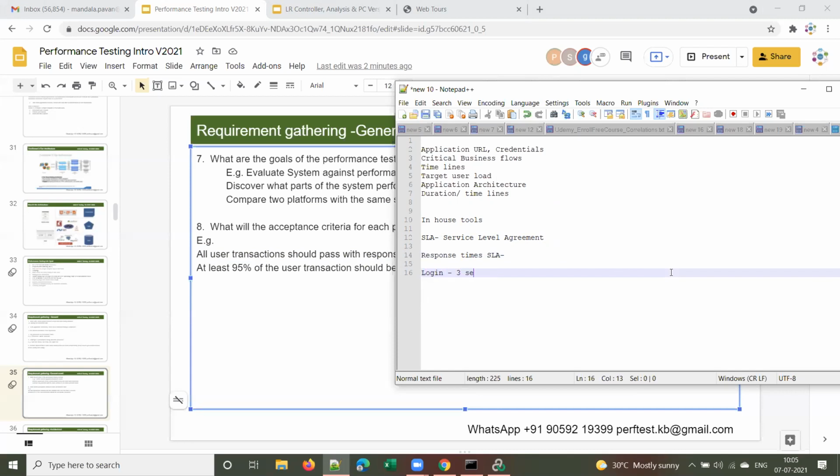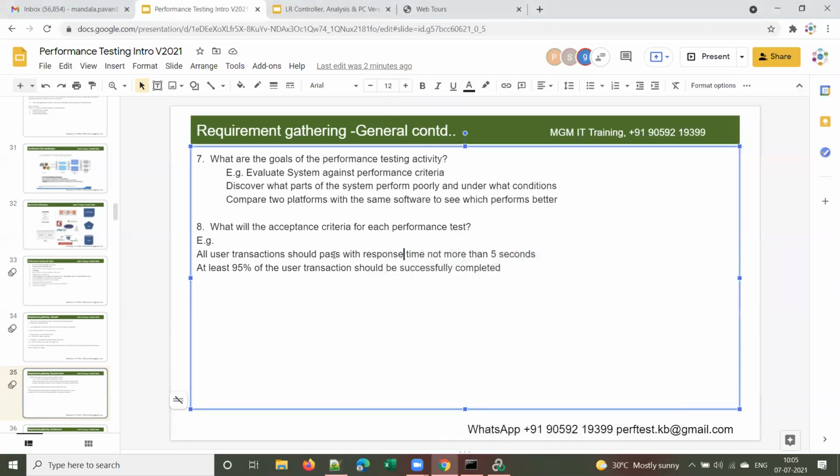The client is expecting that login should not take more than 3 seconds. A report should not take more than 5 seconds. Obviously a report will take more time than other things. And the home page should not take more than 2 seconds. The home page should be loaded in 2 seconds. These are response time SLAs. So you have to check with the client what the SLAs or acceptance criteria are for each performance test. Some clients may have an acceptance criteria like this: at least 95% of the user transactions should be successfully completed.